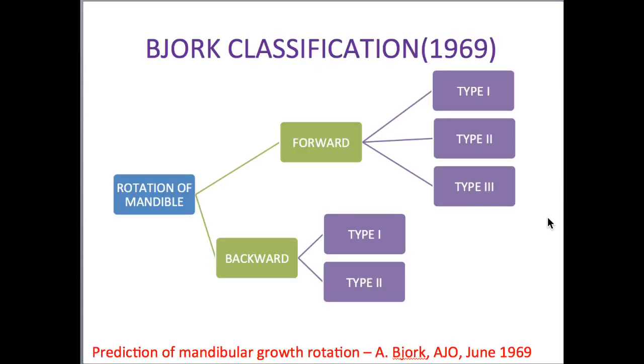So this is the Bjork classification. This is a small flowchart describing all the things. Both forward and backward rotations are explained by Bjork. And in the forward and backward rotations also there are 3 different types, type 1, type 2 and type 3. This is mainly depending upon the center of rotation, the point where the center of rotation is present in the mandible. So you have to explain this flowchart and you have to quote the article regarding this flowchart, that is the prediction of mandibular growth rotation. These are the classic articles. You have to remember this, and this will be useful for your final year Viva question also.